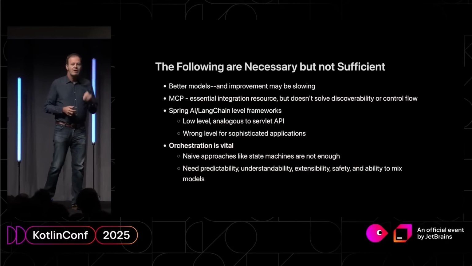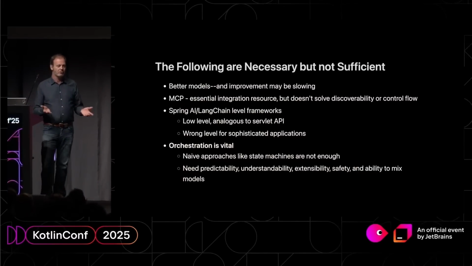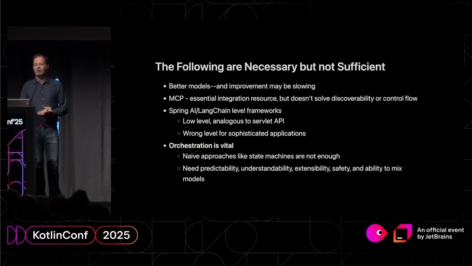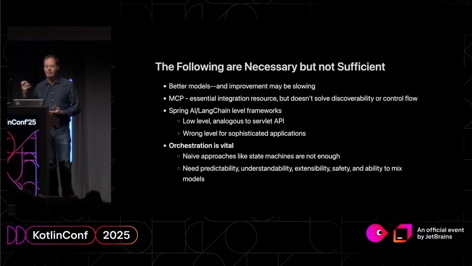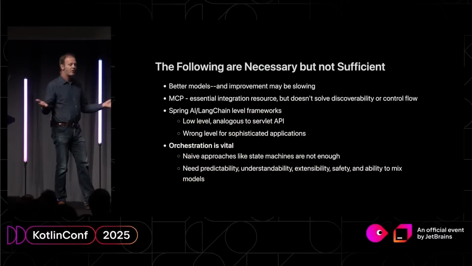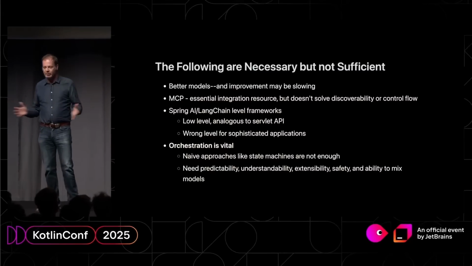So I would say these first points on this slide are necessary, but not sufficient. Better models are great, but they are not sufficient because improvement in the model landscape is probably slowing. And secondly, if we have better and better models, we become really dependent on God models to make decisions for us. And that can be quite unacceptable in many, if not most, business scenarios. Similarly, MCP, Model Context Protocol, very important technology founded by Anthropic, but now spreading everywhere.